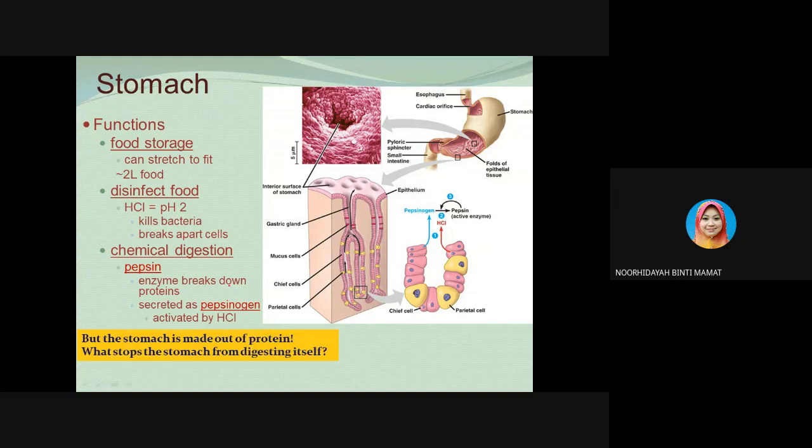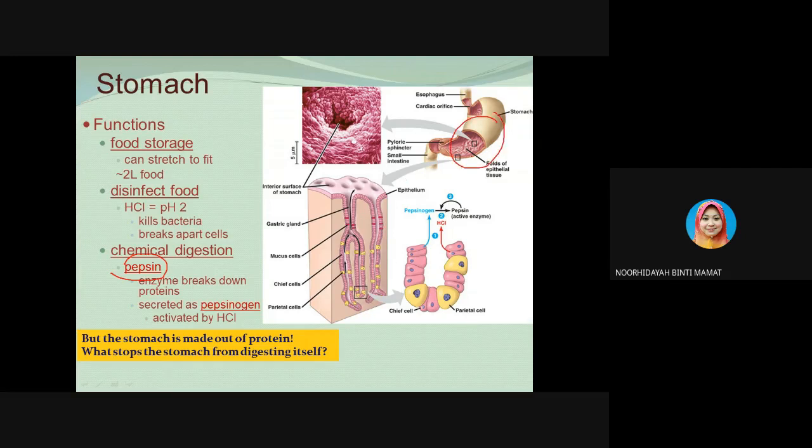The third function of the stomach is chemical digestion. In the process of chemical digestion, they have pepsin. Pepsin is actually secreted from the chief cells in the gastric pits. As you can see from here, this is our stomach.